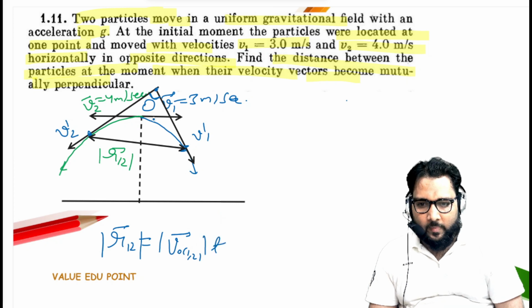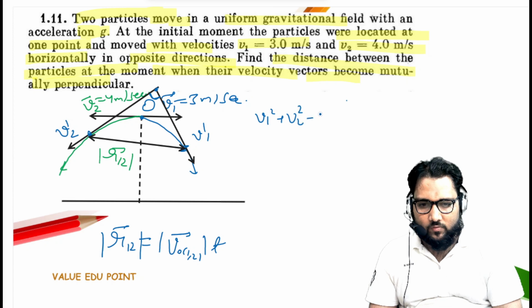Now their initial velocities are in opposite directions, so their magnitude we can directly calculate: v1 square plus v2 square minus 2 v1 v2 cos pi.